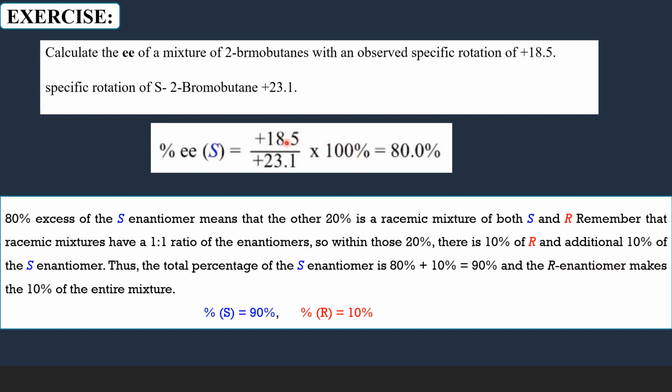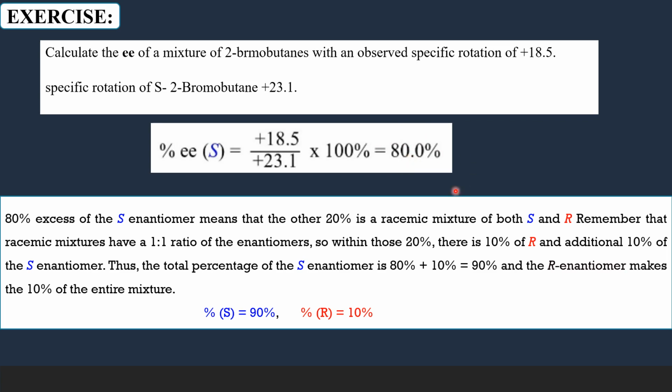So 18.5 is the specific rotation of the given sample, that is divided by 23.1, the specific rotation of the pure dextrorotatory isomer, that is multiplied by 100, that gives 80%, which means there is 80% excess of dextrorotatory isomer in the mixture.